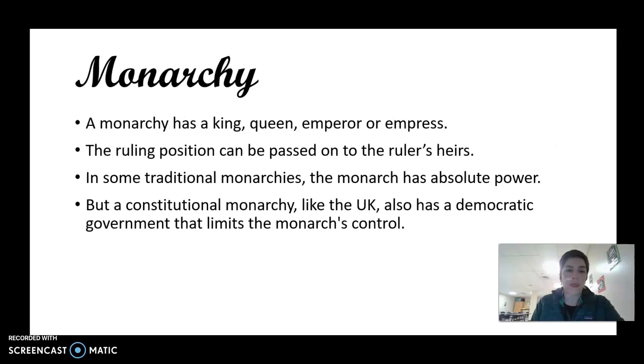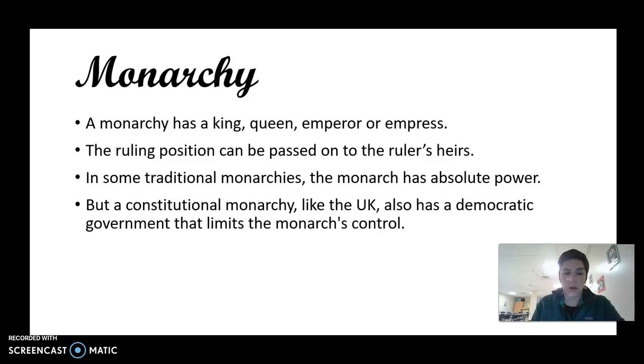A monarchy has a king, a queen, an emperor, or an empress. The ruling position can be passed on to the ruler's heirs. So you might have a king or a queen. If they die, it usually goes to their children. It continues within the family. In some traditional monarchies, the monarch also has absolute power. So when I say the monarch, that means either the king or queen or an emperor or an empress.